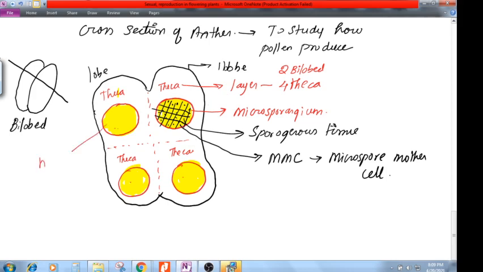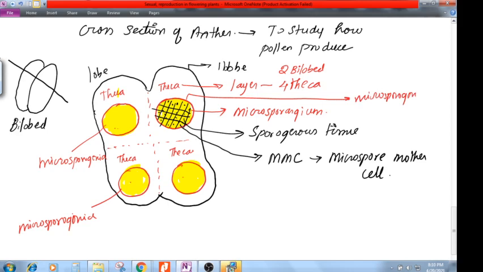So this is one microsporogonia. This is one microsporogonia. This is one microsporogonia. This is one microsporogonia. And this one is one microsporogonia. So all this together is called a microsporangium. We have four microsporogonia, and they are all together called a microsporangium. Is that clear now? Yes, sir. So microsporangium means four microsporogonia together.